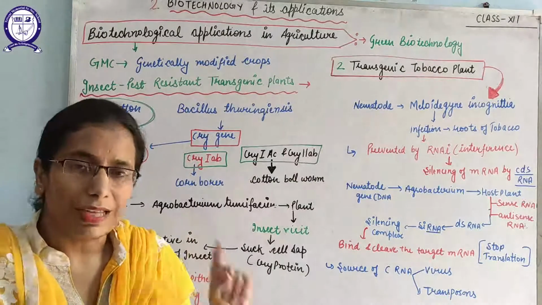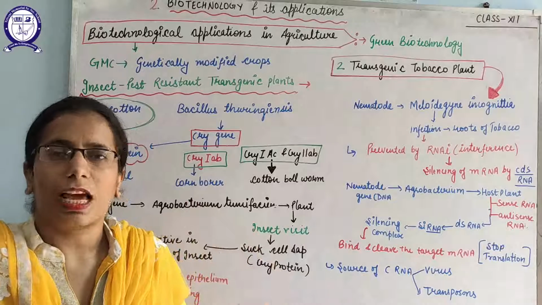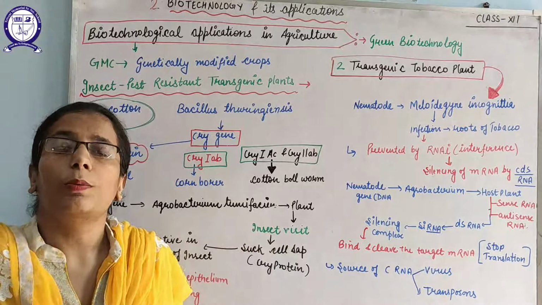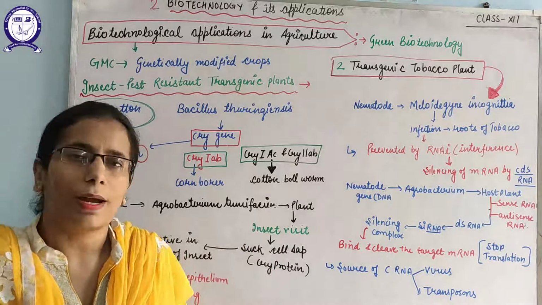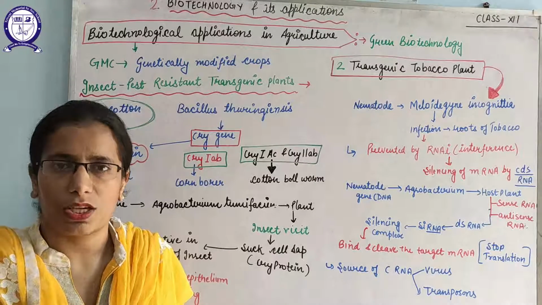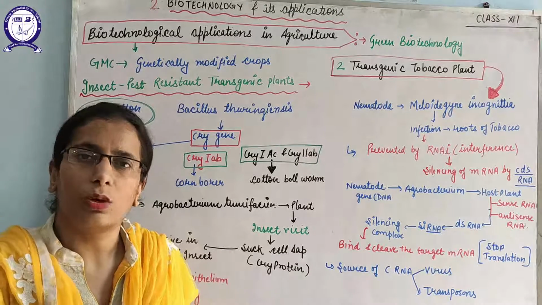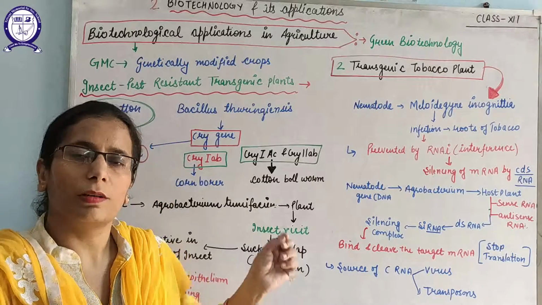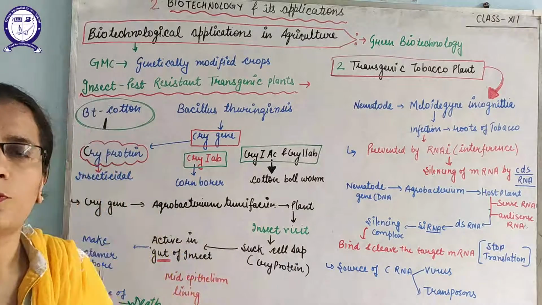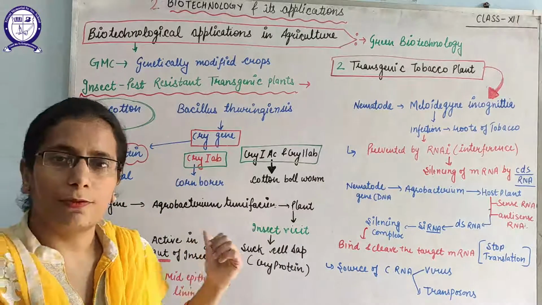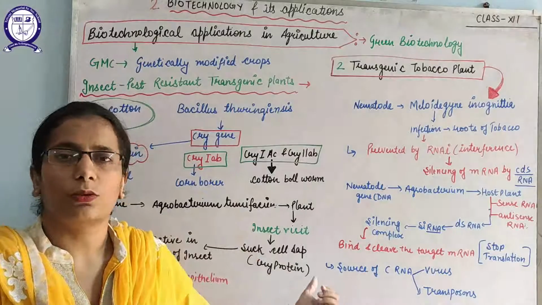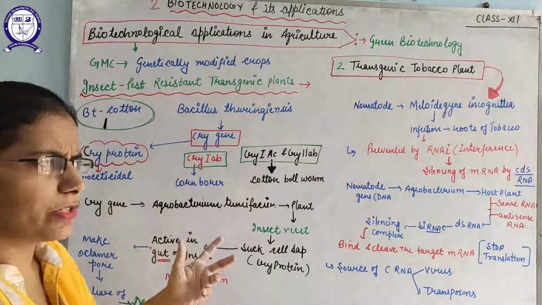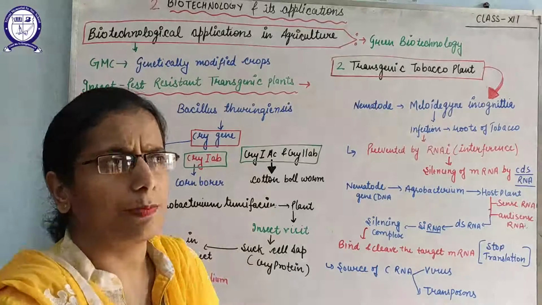Yes beta, the main thing is that this Cry protein requires an alkaline pH to become an active protein, and Agrobacterium does not have that alkaline pH. This alkaline pH is only found in the gut of insects, where this protein will be active, form an octamer, cause the release of fluid and even cause the death of the insect. So this is the normal procedure by which we can make pest resistant plants.